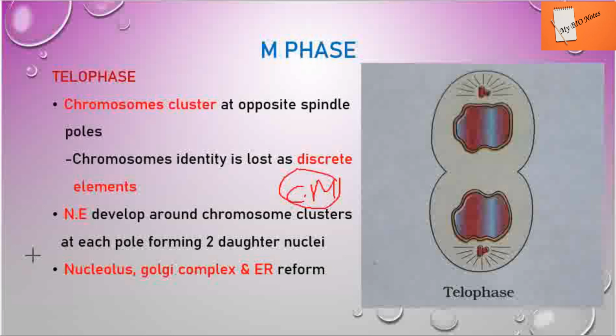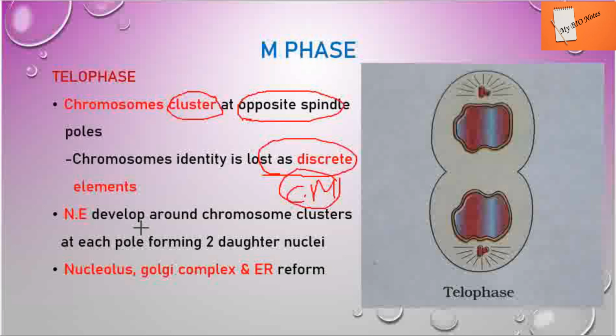So the key events that happen in this telophase: chromosomes cluster at opposite spindle poles. The chromosomes start to cluster here, all join together and form a cluster, that is what we call a cluster. They form this cluster at the spindle poles. So the chromosomes' identity is lost as discrete elements. In this case you can't see the individual chromosomes. Discrete elements form clusters and are seen at the spindle poles.